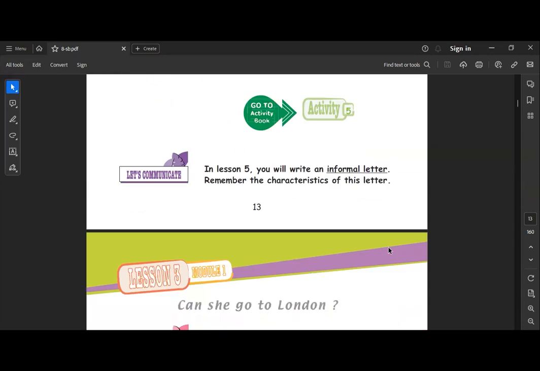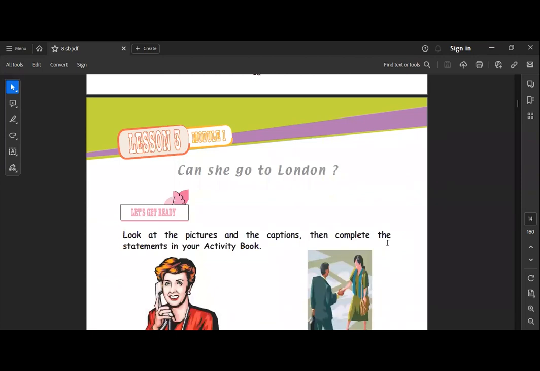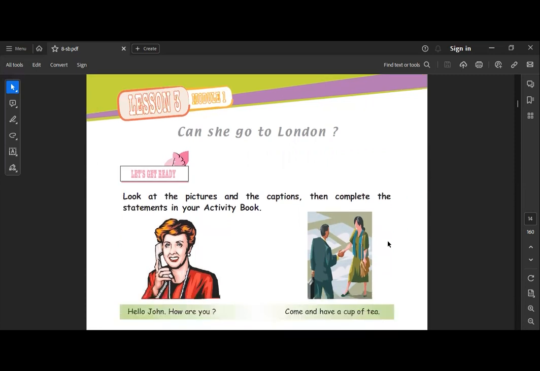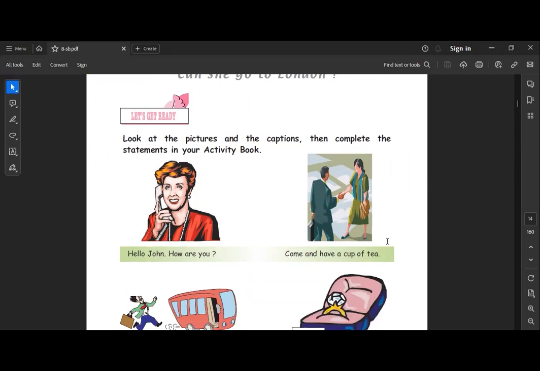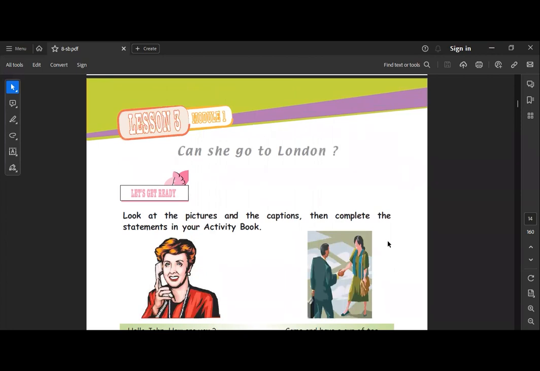So this is it for lesson number 2. Inshallah, next time we are going to see lesson number 3, which is: Can she go to London? Because in lesson number 2, we have seen that Chris sent a letter to Iman to ask her whether she can come to London or not. So in this lesson, Iman is going to ask her parents for permission to go to London. So inshallah, next week we'll see this lesson.